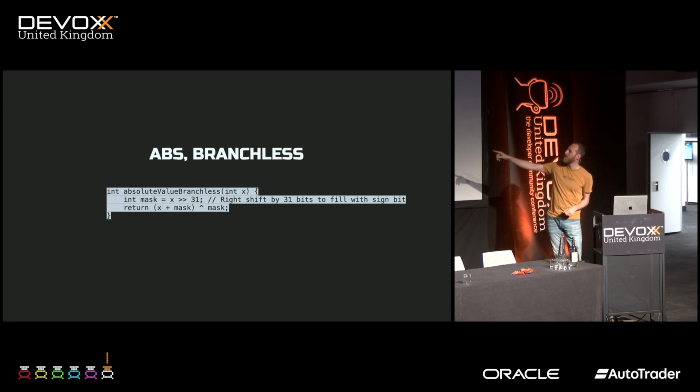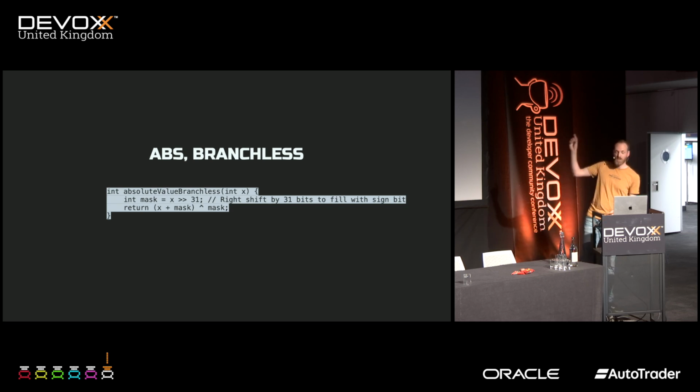If we add this to our number and do XOR, we're done. If it's all zeros, we add 0 and we XOR with 0, nothing changes. If it was all ones, we add -1 and we XOR it with each other. Apparently, it gives you the negative of the number. No if statements. We can just fill this pipeline and continue because we already know what needs to be done, way faster.